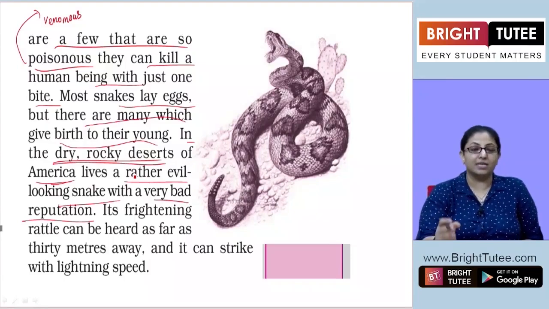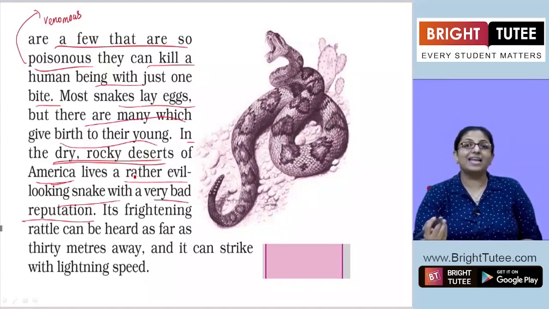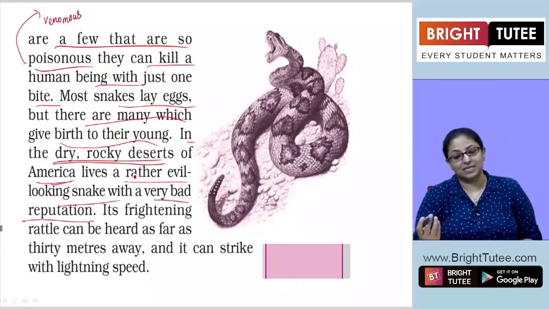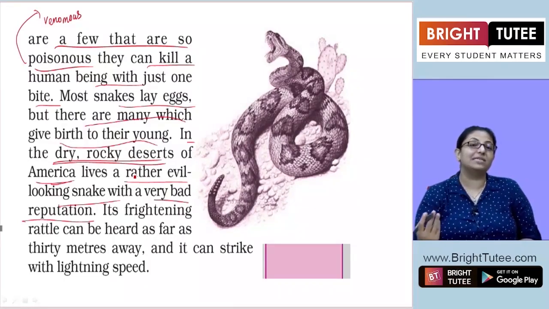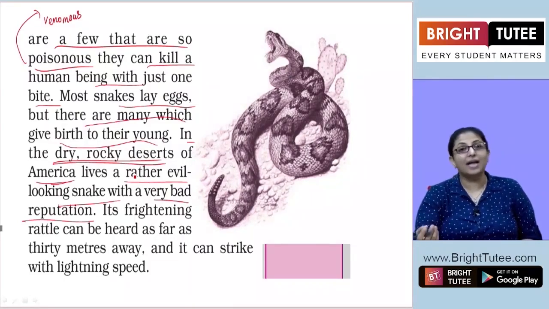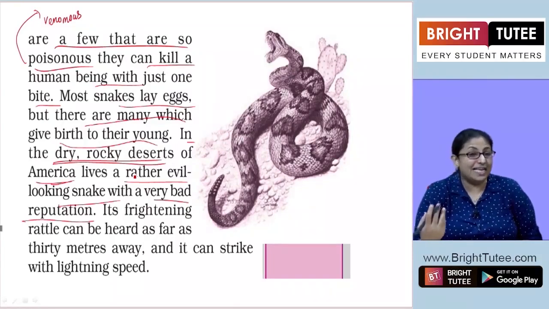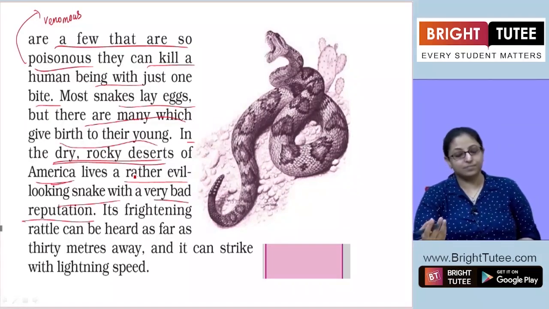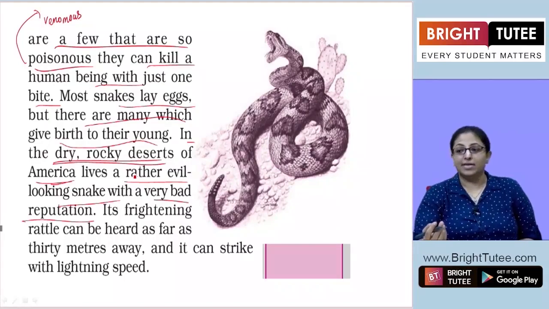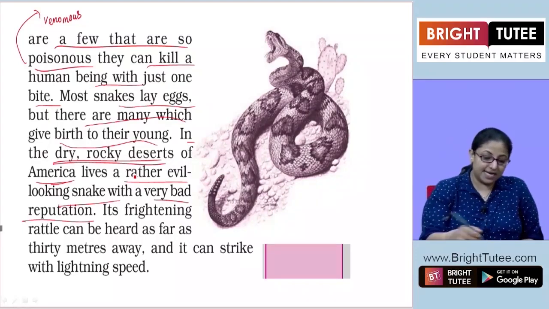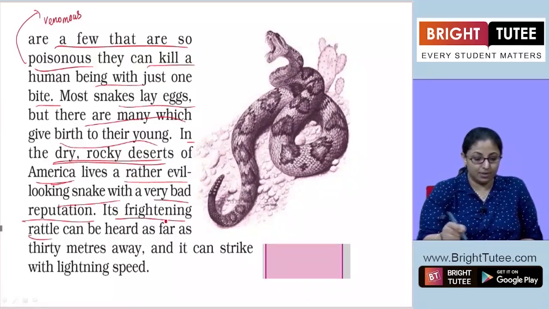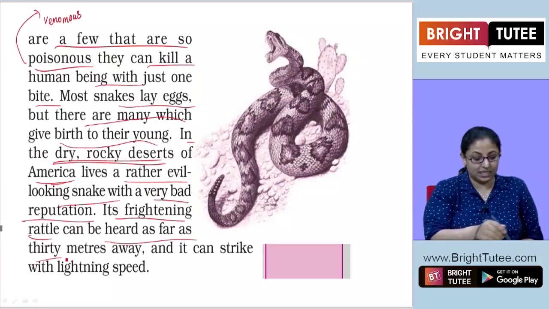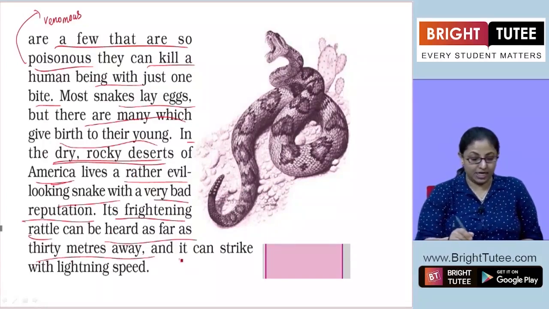So in America, this kind of desert is there, and a very venomous kind of snake lives there, which has a bad reputation. It's evil looking, very dirty to look at, dangerous to look at. Bad reputation means probably it's very poisonous, very dangerous and scary.